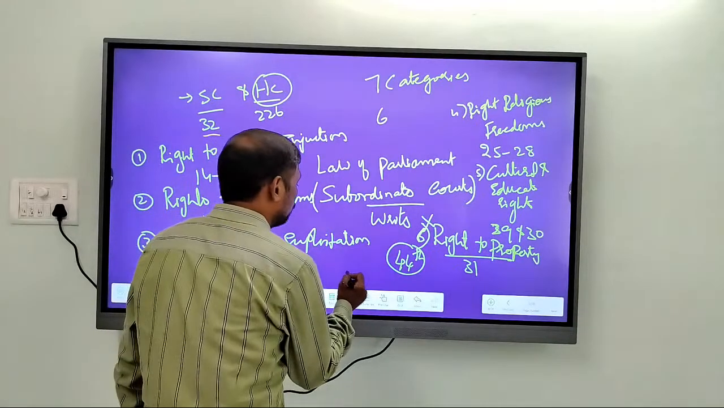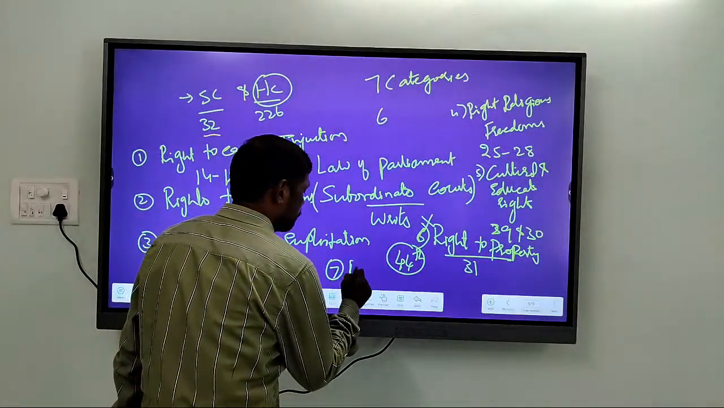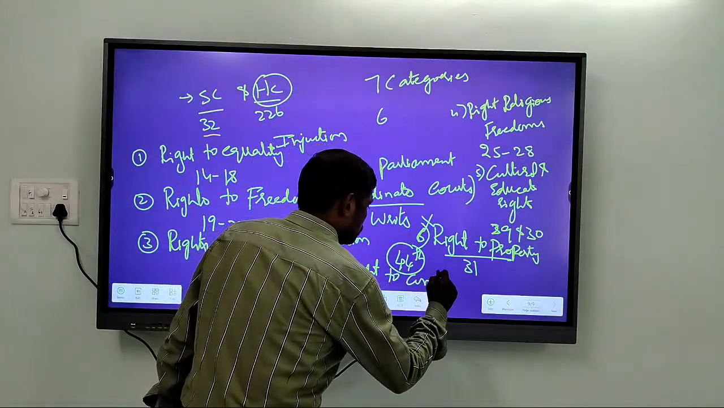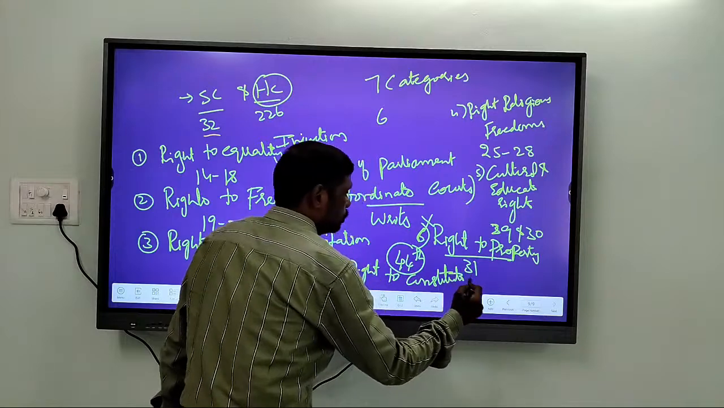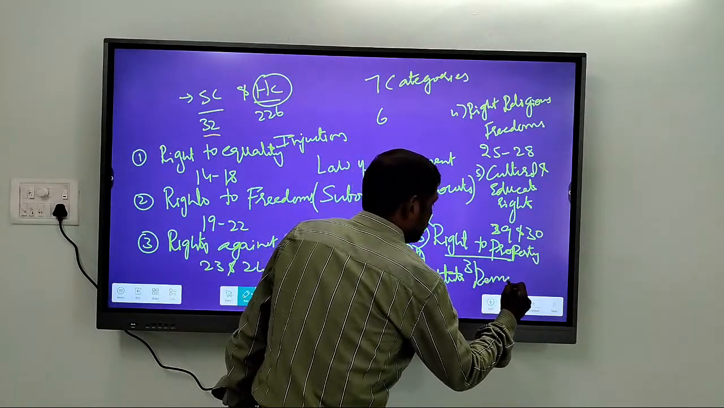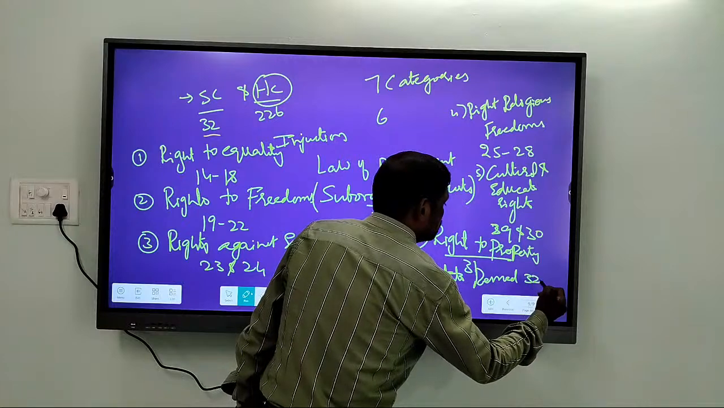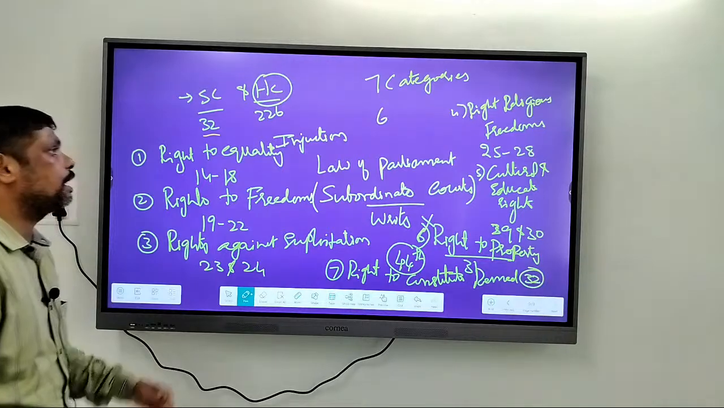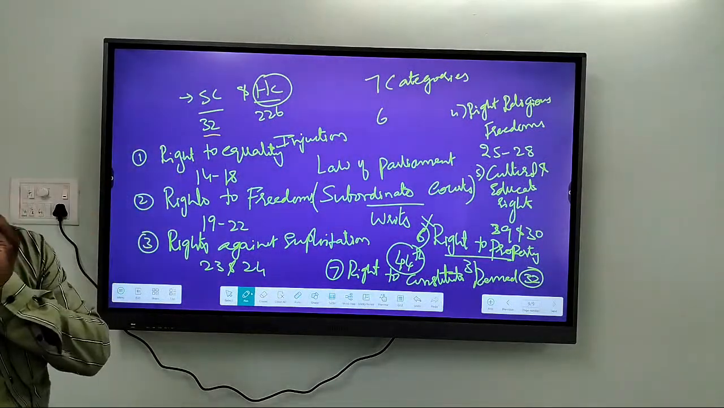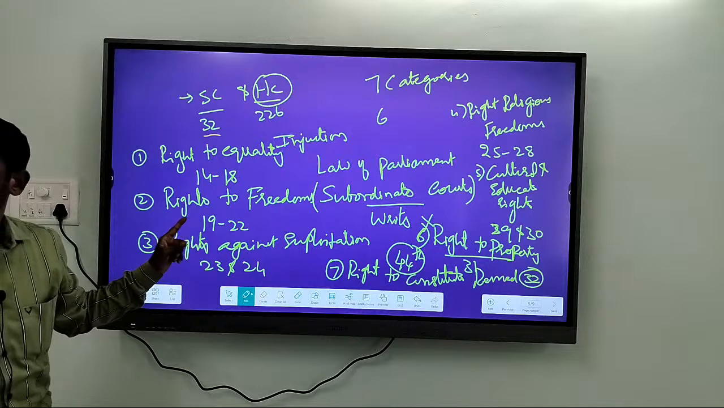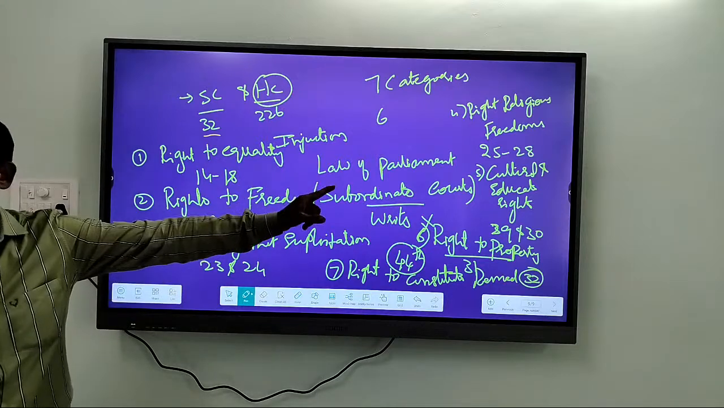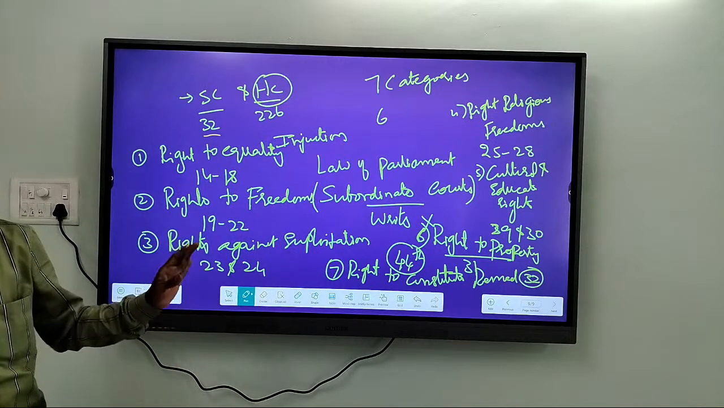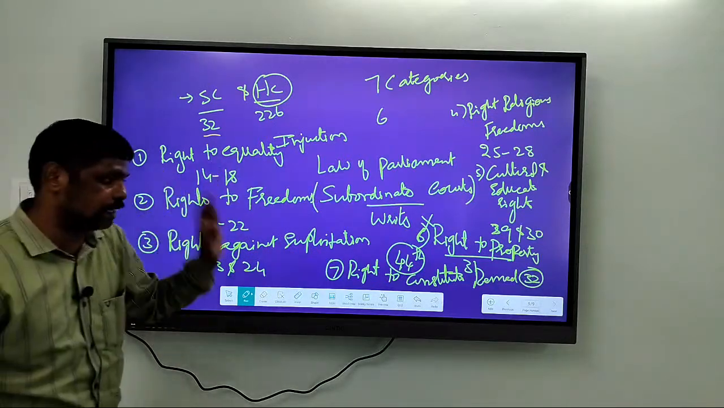And the last right is right to constitutional remedies, mentioned in Article 32 of the Constitution. So these are the different categories of fundamental rights: right to equality, right to freedoms, rights against exploitation, right to religious freedoms, educational and cultural rights, and the right to constitutional remedies.